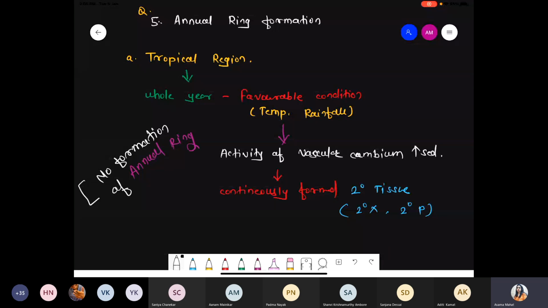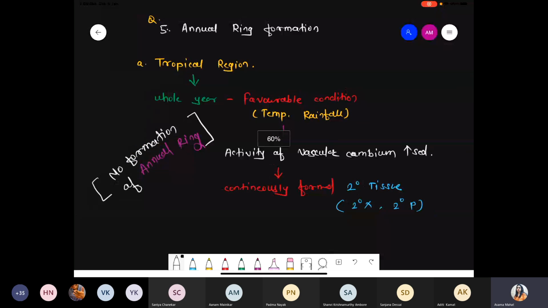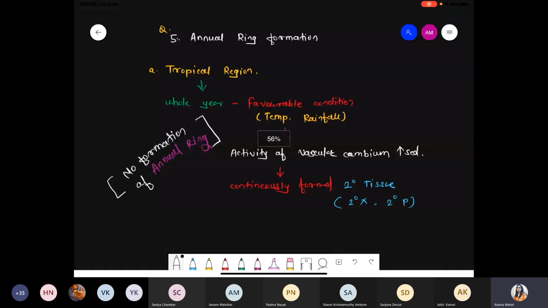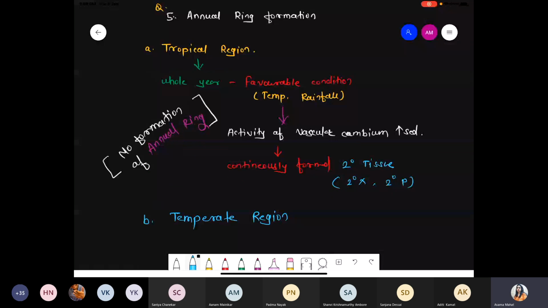Okay, there is no formation of which ring? The annual ring. Under which condition? Under the tropical region. Now we try to understand the meaning of the temperate region. What happened with respect to temperate? Quickly. So we are talking about the temperate region. Temperate region means what? It has two conditions, means favorable as well as unfavorable, because throughout the year favorable temperature is not present. Throughout the year the environmental conditions show fluctuation.